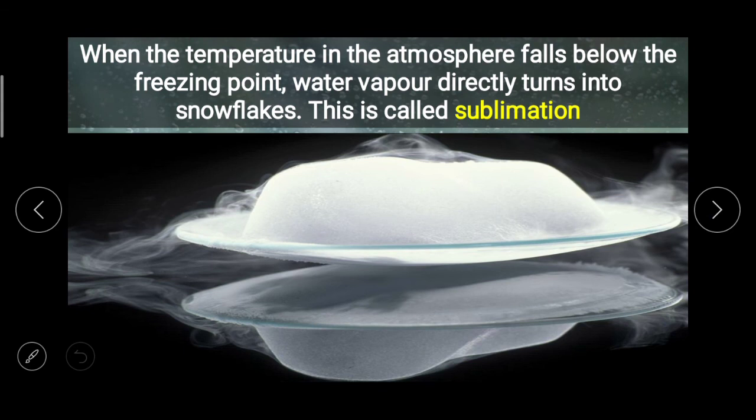Now the first form of precipitation, that is snow. When the temperature in the atmosphere falls below the freezing point, water vapor directly turns into snowflakes, and this is called sublimation.